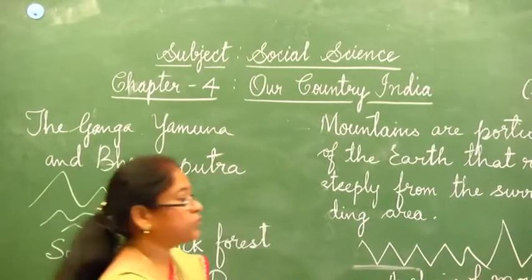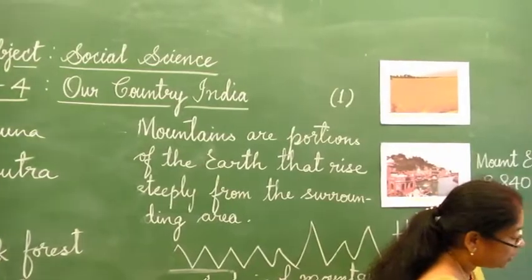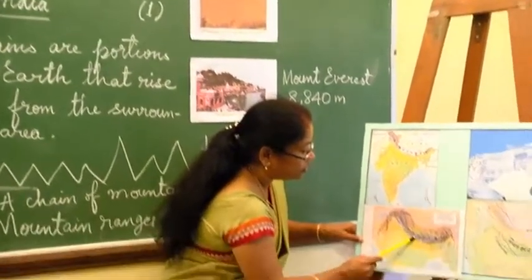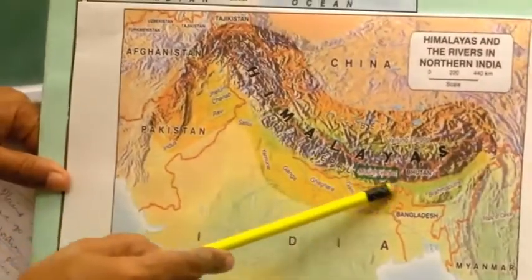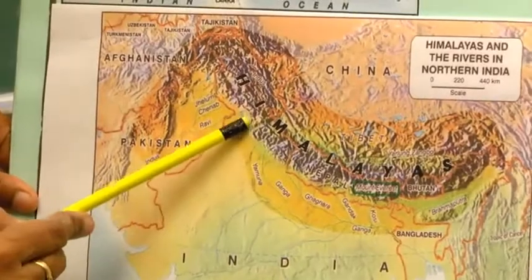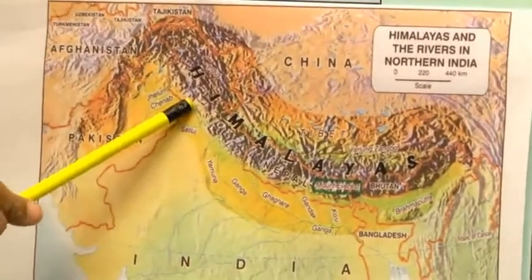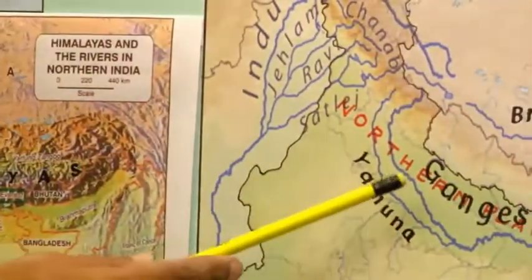In the chart, I will show you. These are the high Himalayan mountains. Coming to the lower part is the Terai region.